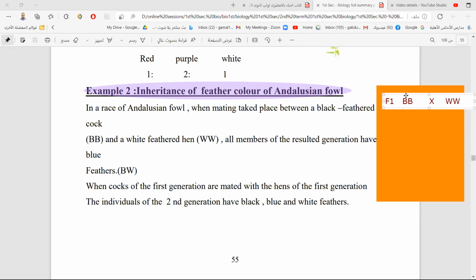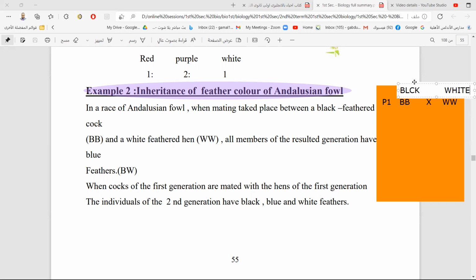So we have here P1, B capital, B capital, black feather bird, and white feather bird, which is W capital, W capital. This is black and this is white.